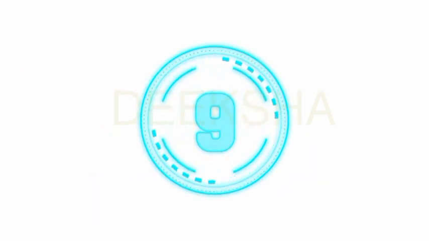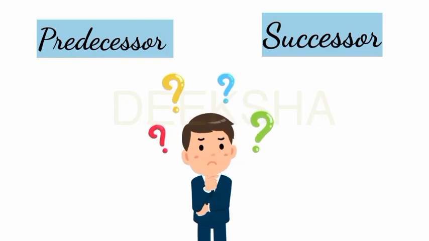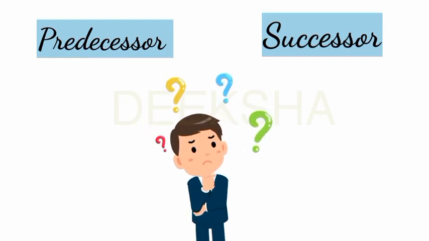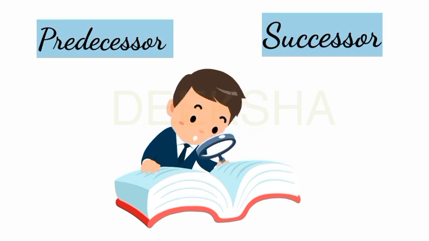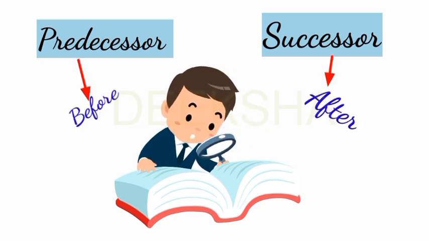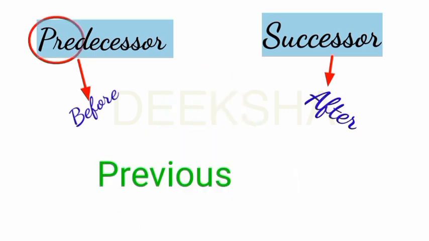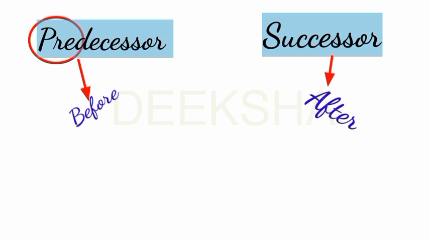After understanding about the whole numbers and the natural numbers, let's further proceed to the predecessor and the successor. So what is predecessor and successor? In class 1 and 2, you all have studied about before and after. These are the same as before and after. Here pre indicates previous, that means before. So predecessor is the same as before and successor is the same as after.